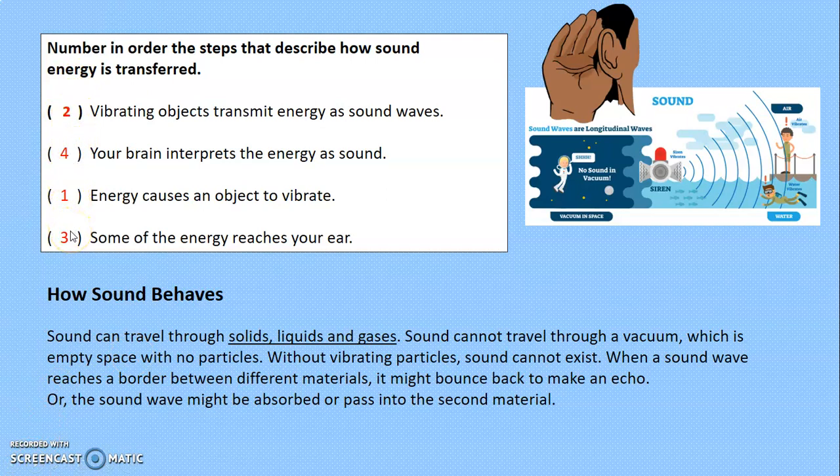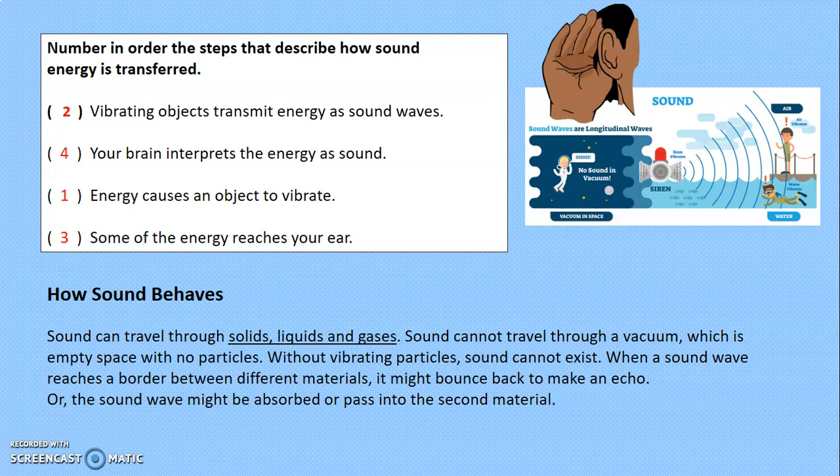Now please go to page 105. Exercise 3. Underline what sound can travel through. Then write in your notebook why sound cannot travel through a vacuum. How sound behaves. Sound can travel through solids, liquids, and gases. That is the answer. Please underline with red color. Solids, liquids, and gases. Sound cannot travel through a vacuum, which is empty space with no particles. Without vibrating particles, sound cannot exist.